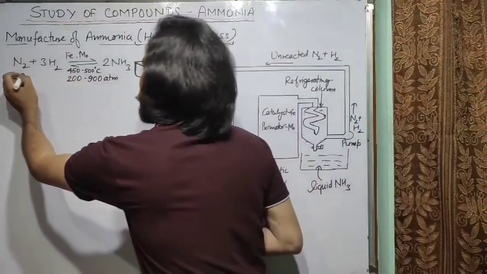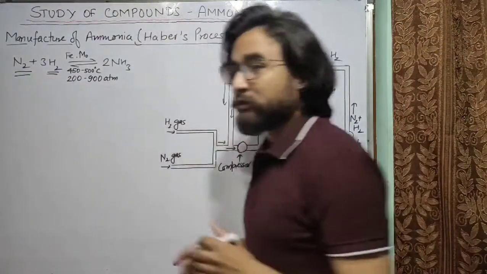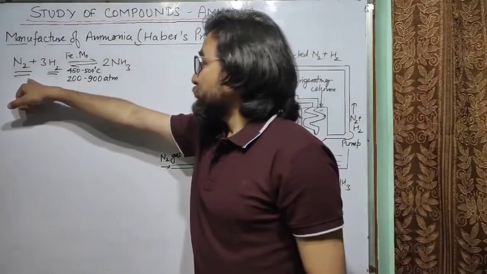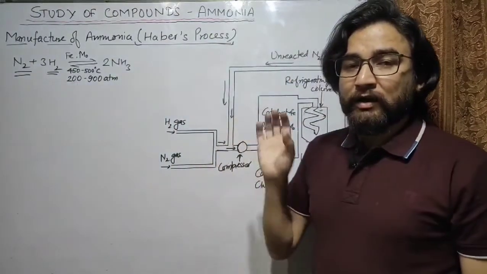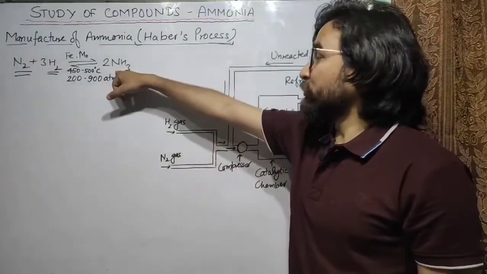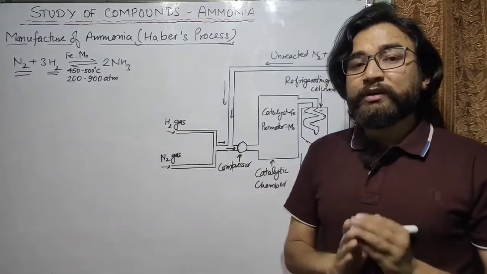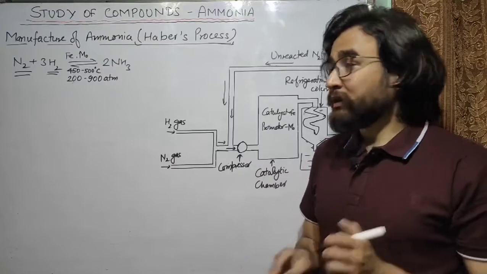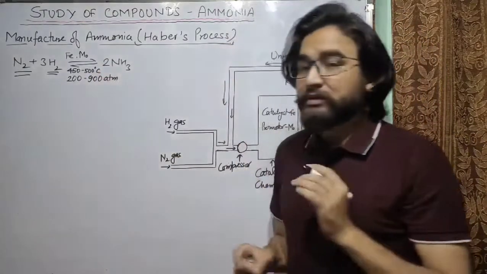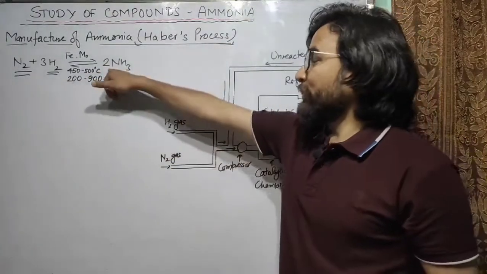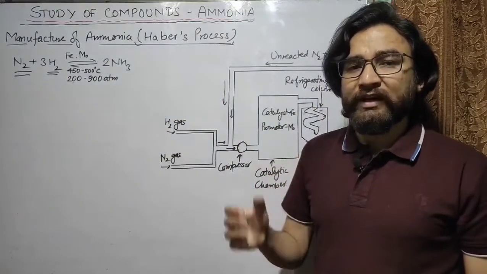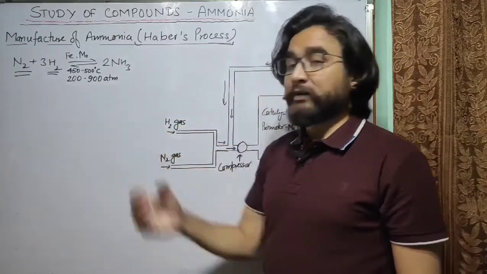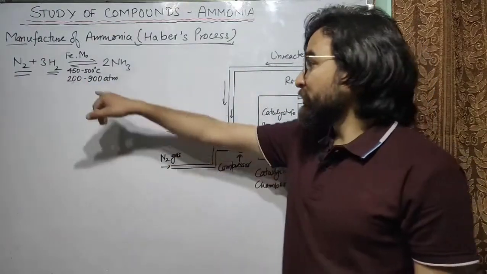In this process we use nitrogen and hydrogen, which are the constituent elements of ammonia. Nitrogen and hydrogen gas are used under favorable conditions, and they will form ammonia. Now the question is, what are favorable conditions? You have to remember three things. One is temperature, which is about 450 to 500 degrees Celsius. The temperature is not very high, but high pressure is used, about 200 to 900 atmospheric pressure, and